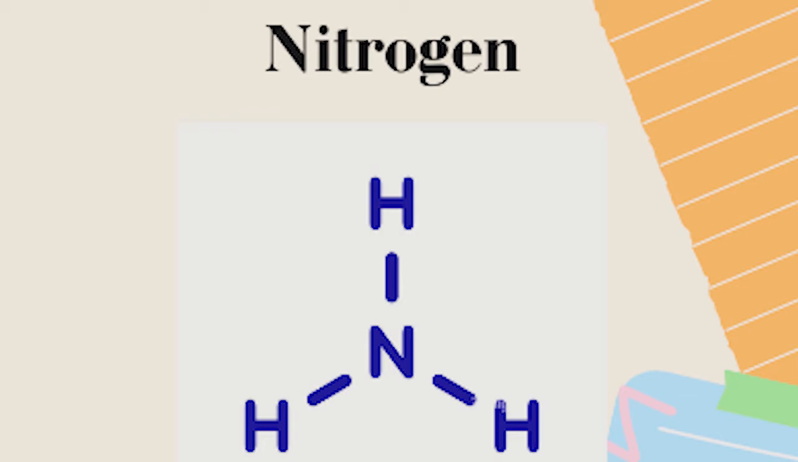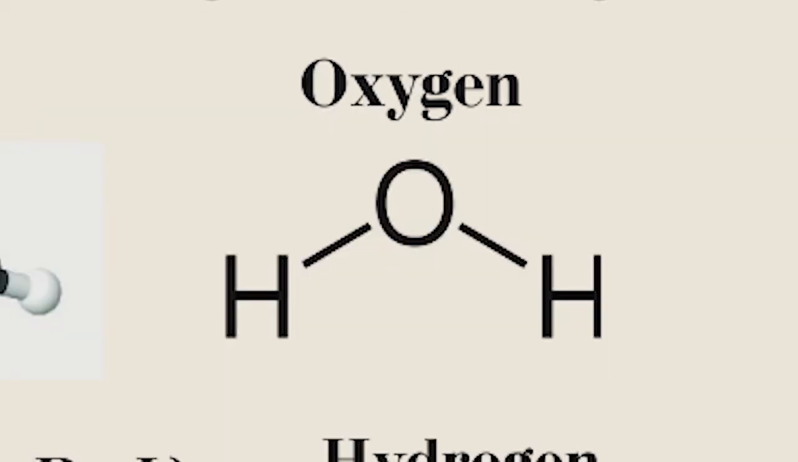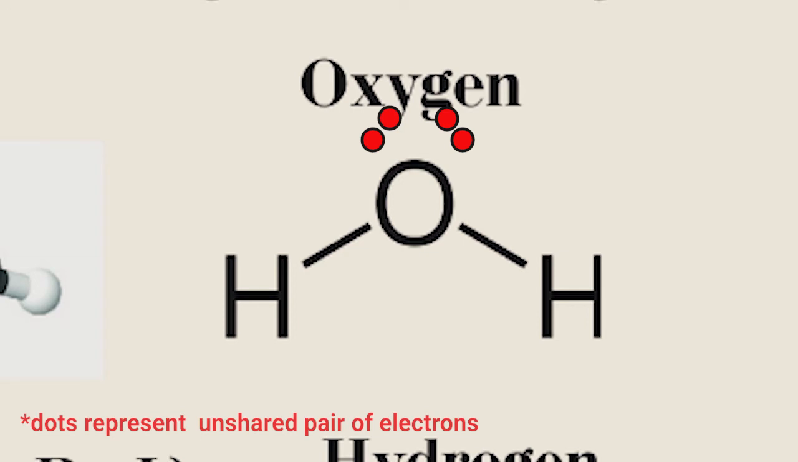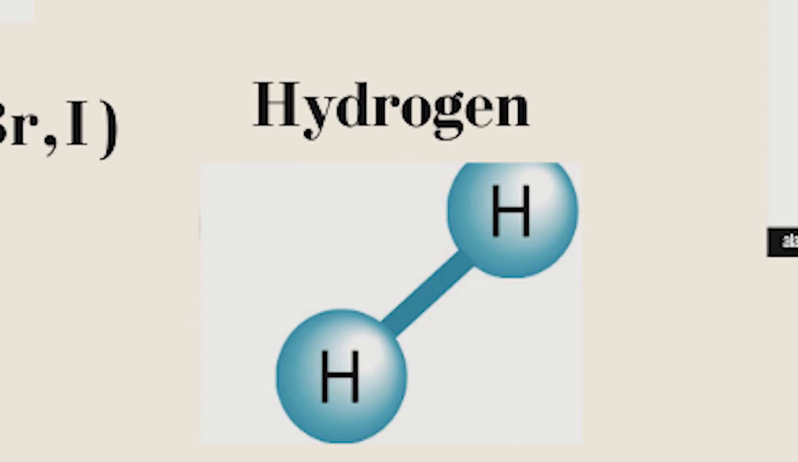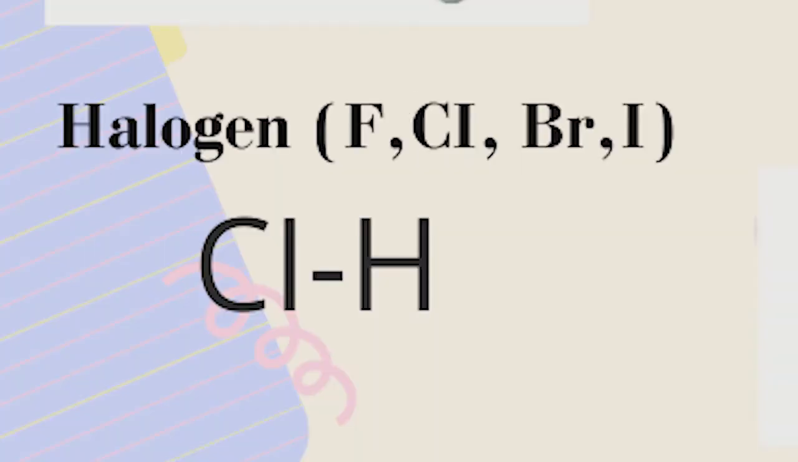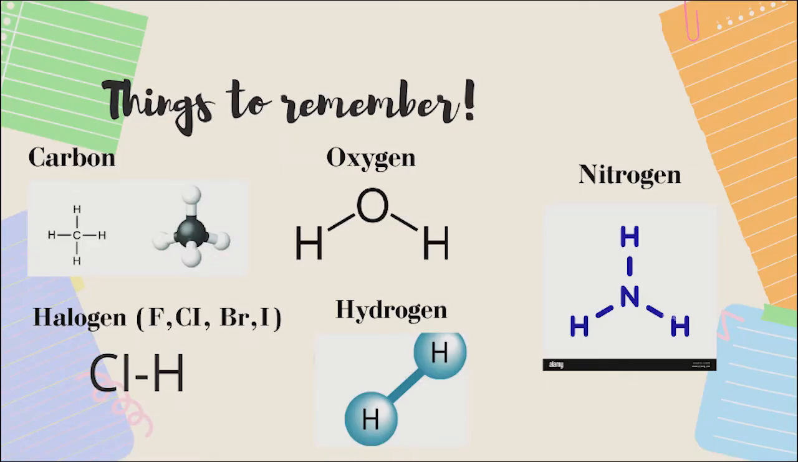As we can see here, there are 3 covalent bonds near the nitrogen. The unshared pair is usually shown as 2 dots near the element. Meanwhile, oxygen has 2 covalent bonds and 2 unshared pairs of electrons. Hydrogen has only 1 covalent bond and has no unshared pair of electrons. And the last one, halogen, forms 1 covalent bond and has 3 unshared pairs of electrons. To show the unshared pairs of electrons, same as nitrogen, you just put a pair of dots near the atom.